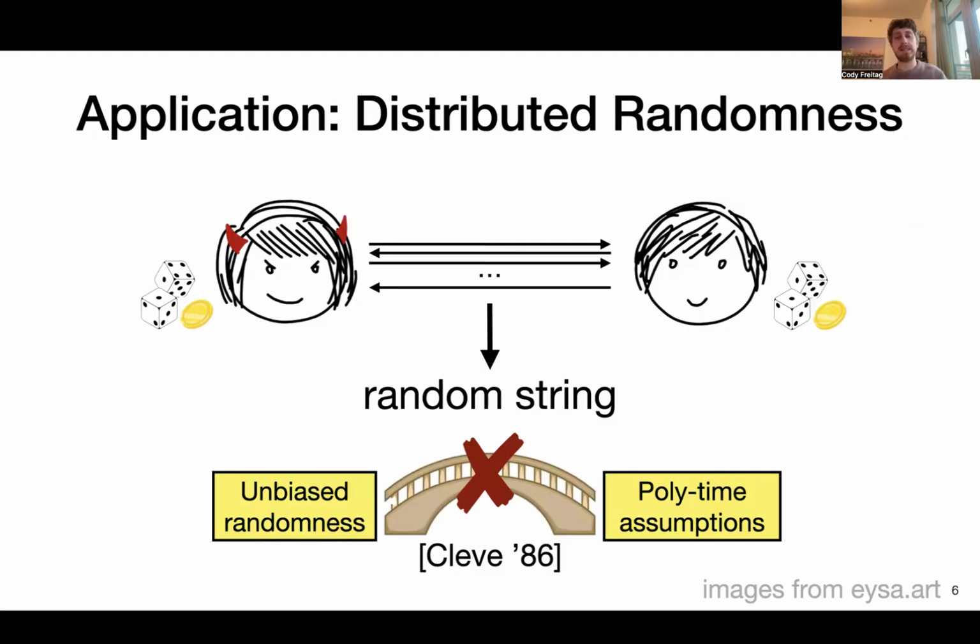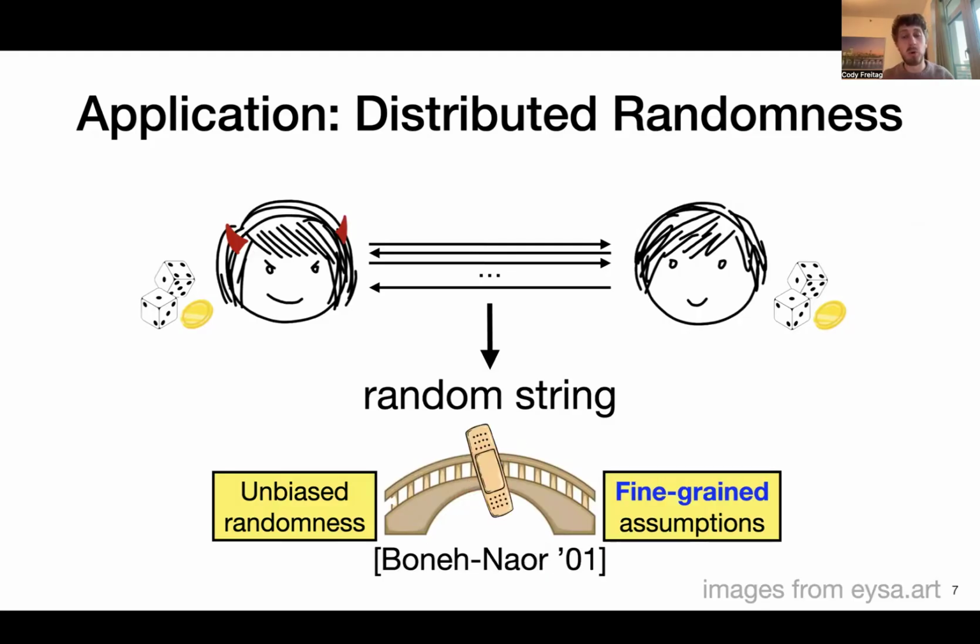Now, it's been known since 1986, from the seminal results of Cleve, that it's impossible to get unbiased randomness from a protocol of this form based on any standard polynomial time falsifiable assumption. However, Bitansky and Nir introduced a framework using timed primitives, showing that from fine-grained assumptions underlying these time lock puzzles, we can actually achieve this and bypass Cleve's barrier.